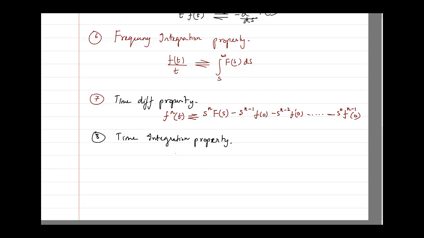And what is the time integration property? The time integration property also we have seen today, which is basically that if you are having f of t whose Laplace transform you already know, which is F of s, then for finding out the integration of f of t with respect to dt, all you have to do is divide F of s by s.